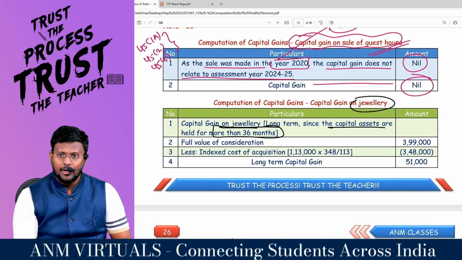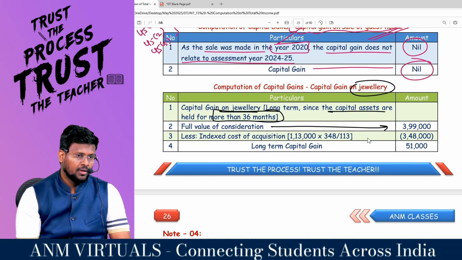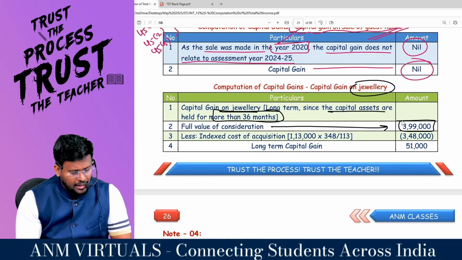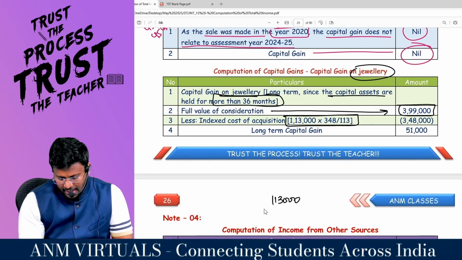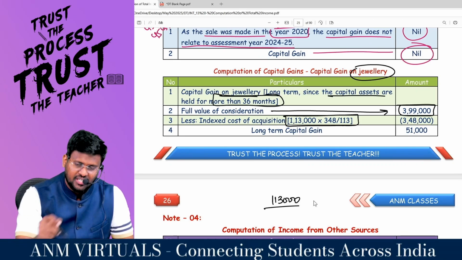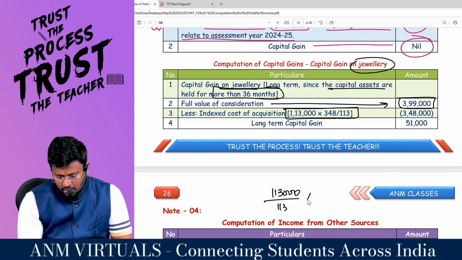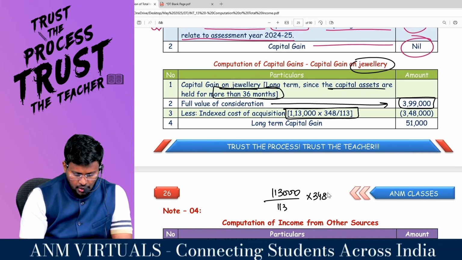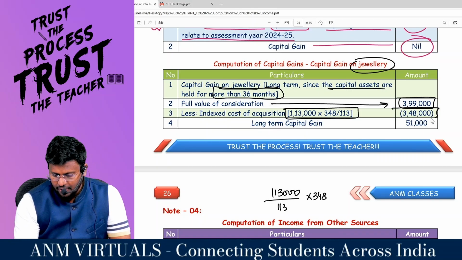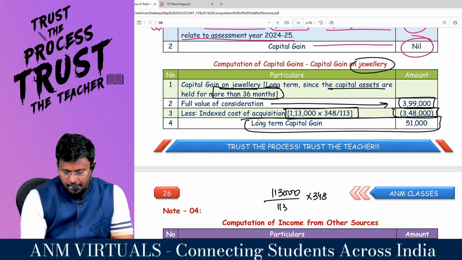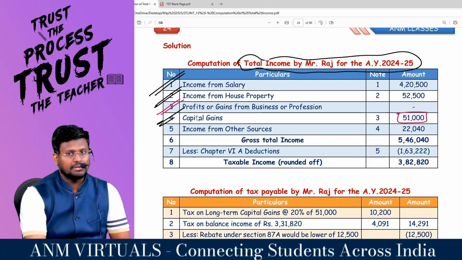36 months. Comfortable. So my dear lovable students, what is the full value of consideration? For how many rupees have you sold? 3,99,000, which is straight away given in the less indexed cost of acquisition. For how many rupees did you purchase? 1,13,000. In which financial year did you purchase? 8-9. What is the CII in 8-9? 113, into the year you sold in, our financial year. So 1,13,000 divided by 113 into 348 comes to 3,48,000. So you'll be having a long-term capital gain of 51,000. That's what I've attached here. 51,000 long-term capital gain. Getting it?